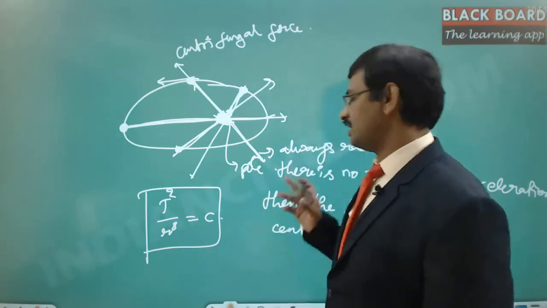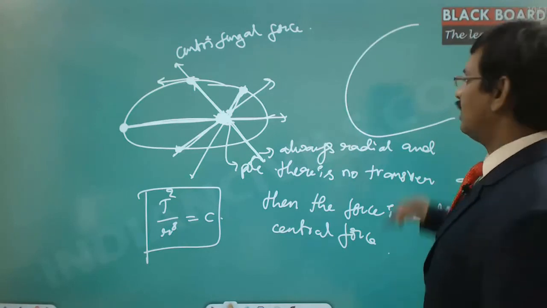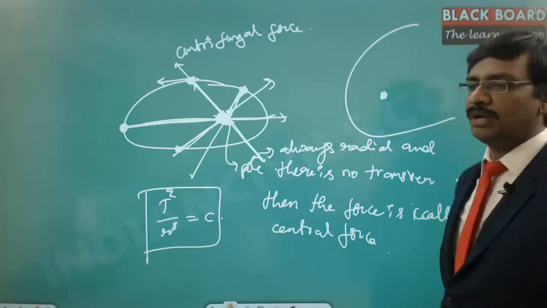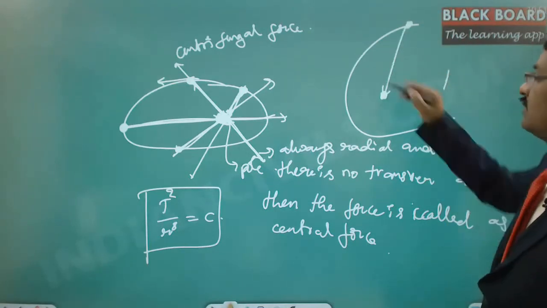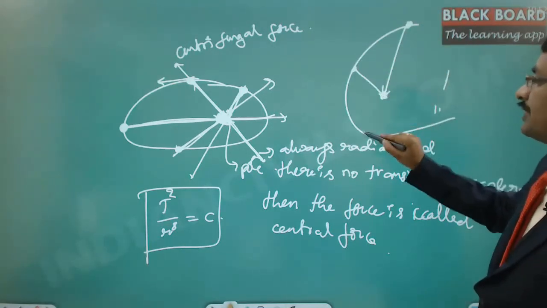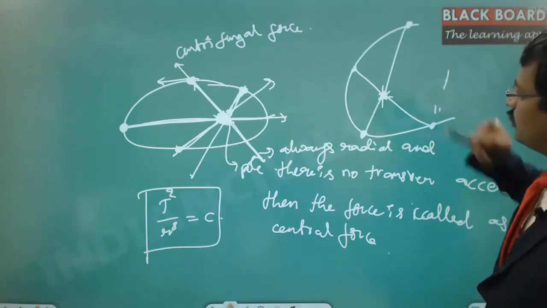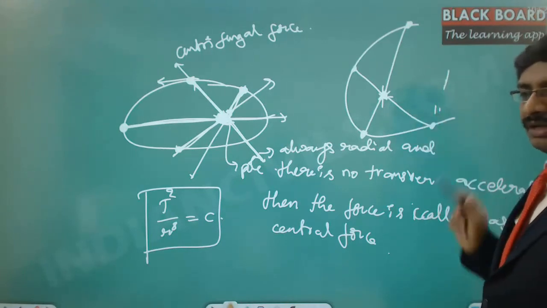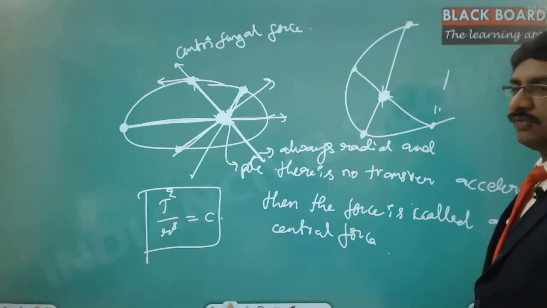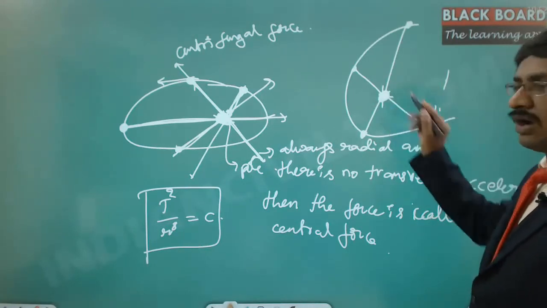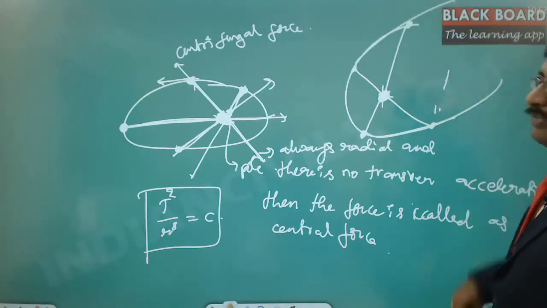Meaning, suppose there is a shape like this, and let us say this is the focus of this parabola, and the particle is moving in this direction. This is the force of attraction. If the particle is here, this is the force of attraction. If the particle is here, this is the force of attraction, and so on. In all these cases there is a focus, which is nothing but the point of the central force. The radial forces are always directed towards it, but the particle is moving in a path of parabolic shape here.